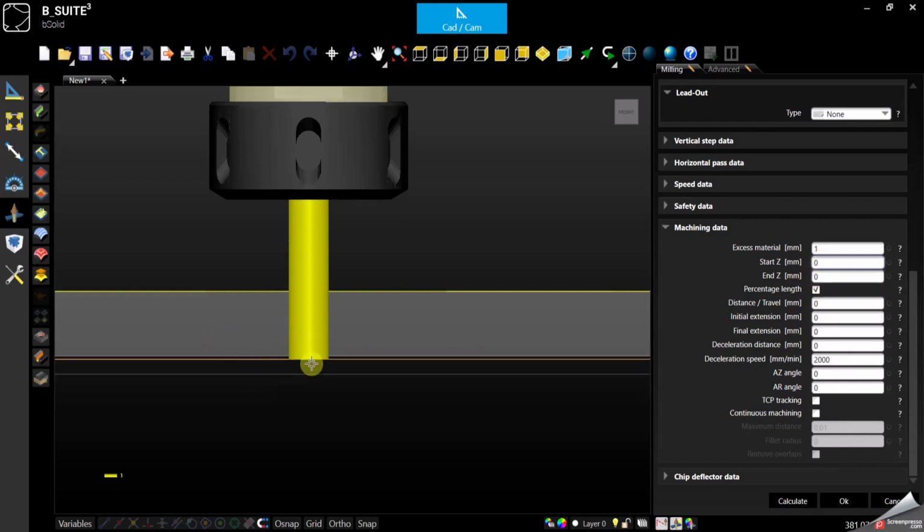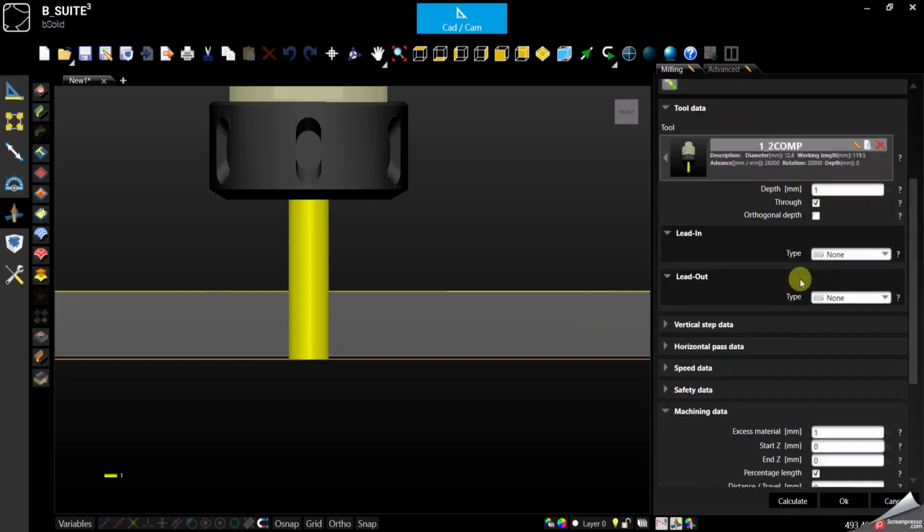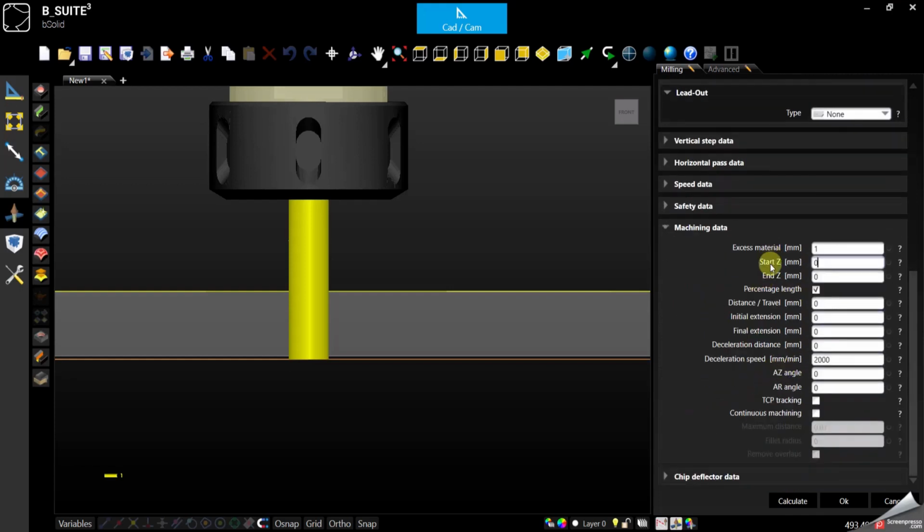You see that is my final depth selected from the previous fields. But if I want to increase that depth, I can do it directly from here, so a millimeter deeper.